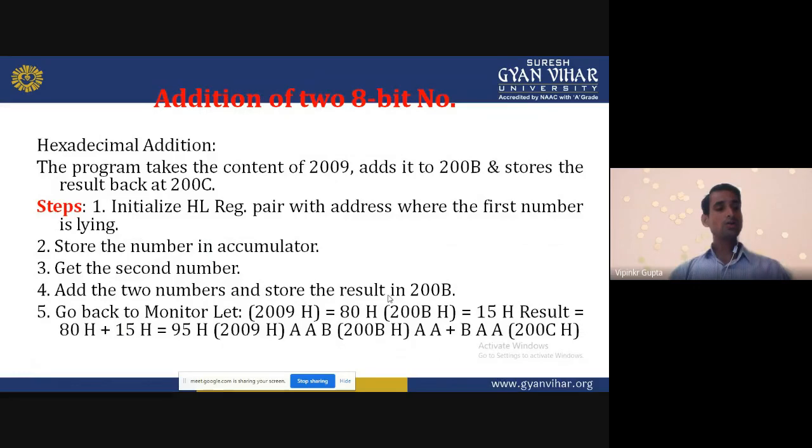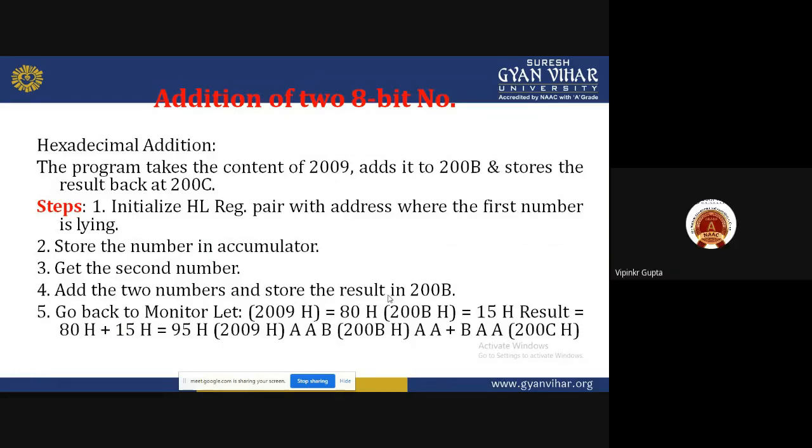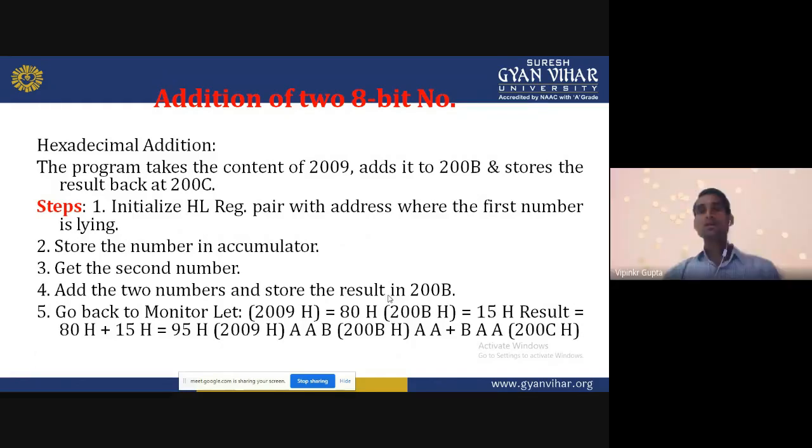Addition of two 8-bit numbers. Now I am coming to the programming part. We can write the program, so let us see how we will write it. Addition of two 8-bit numbers, hexadecimal addition. The program takes the content of 2009, adds it to 200B, and stores the result back to 200C.